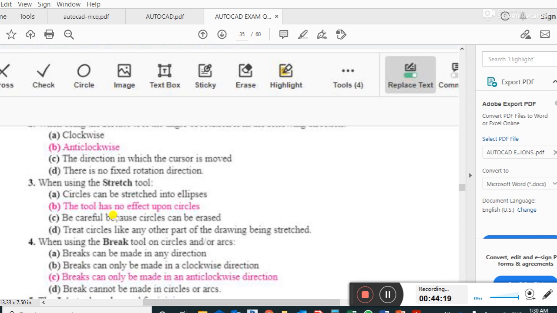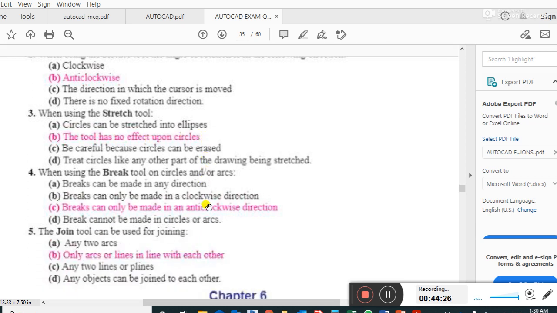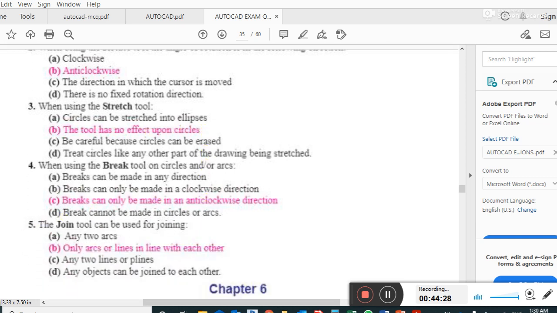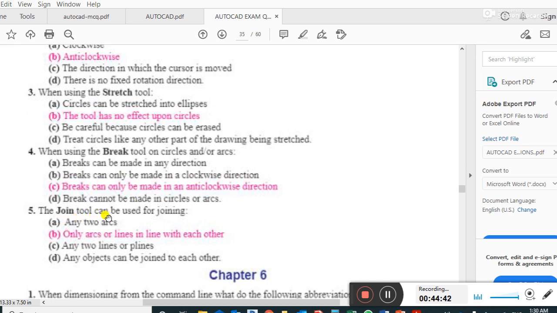When using the stretch tool, the tool has no effect upon a circle. Right answer. When using a break tool on a circle or arc, the breaks can only be made in the anti-clockwise direction. C option is correct. The join tool can be used to join only arcs or lines in line with each other.